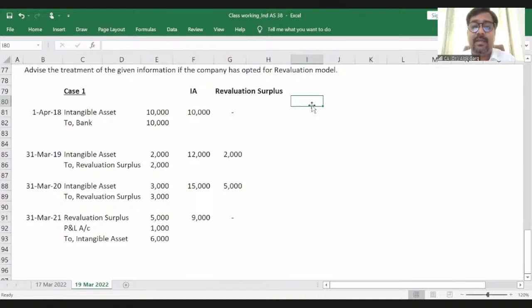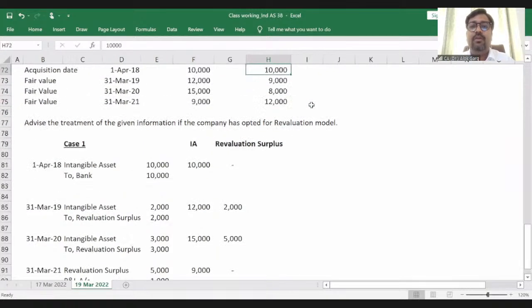If the decrease is beyond the earlier increase, then to the extent of the earlier increase we debit the revaluation surplus, and beyond that we debit the P&L account, right? So this is the way we need to treat our revaluation surplus.